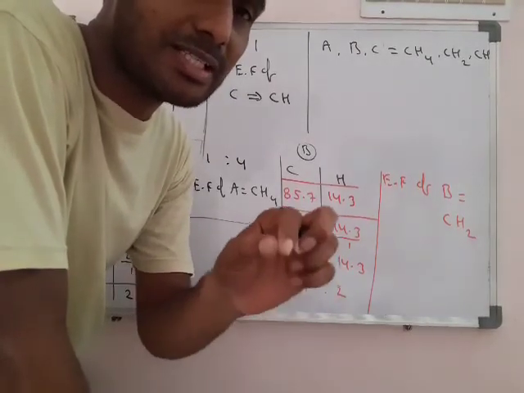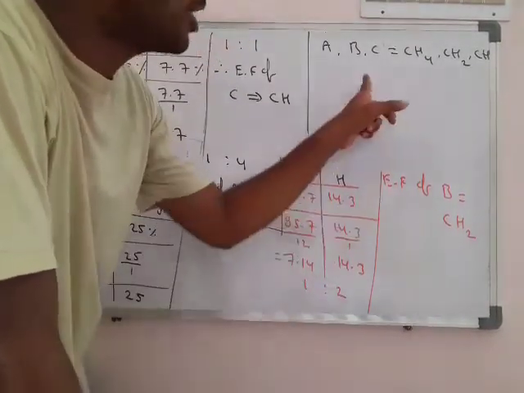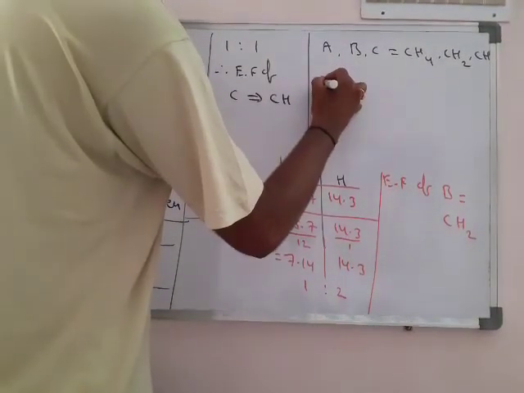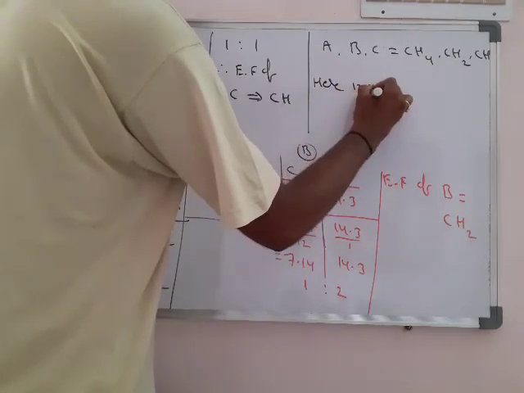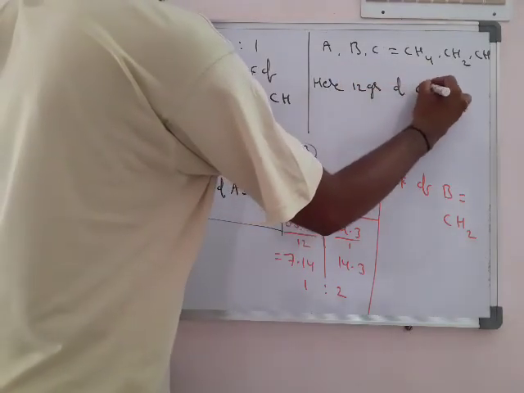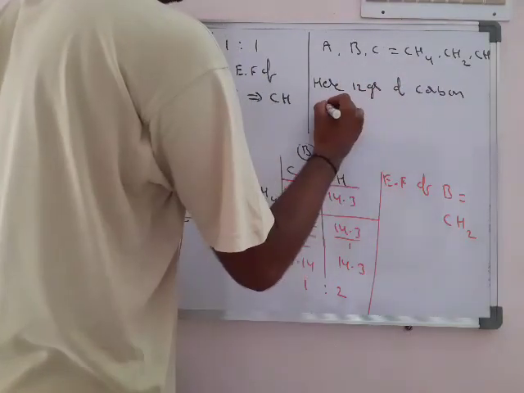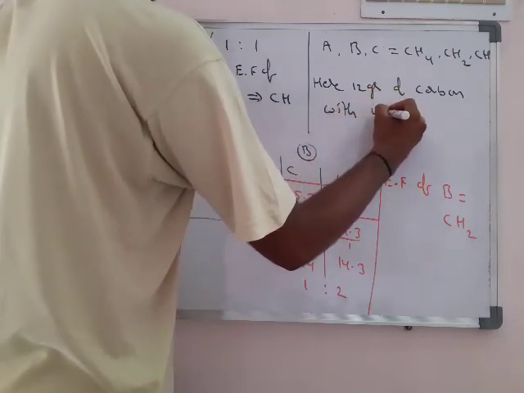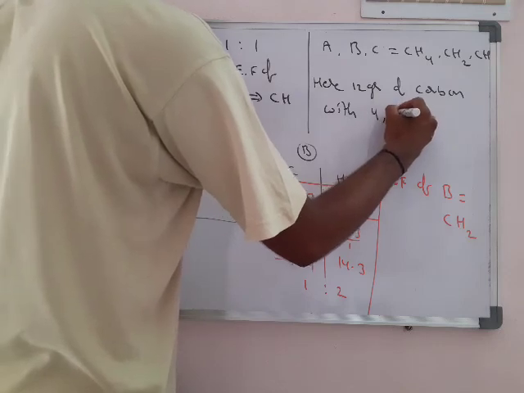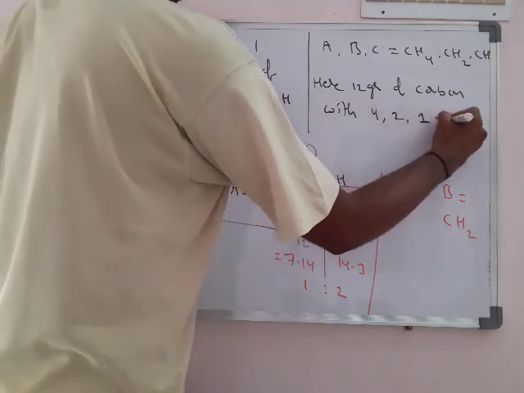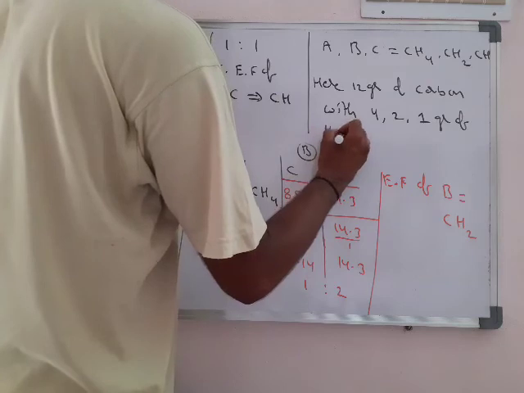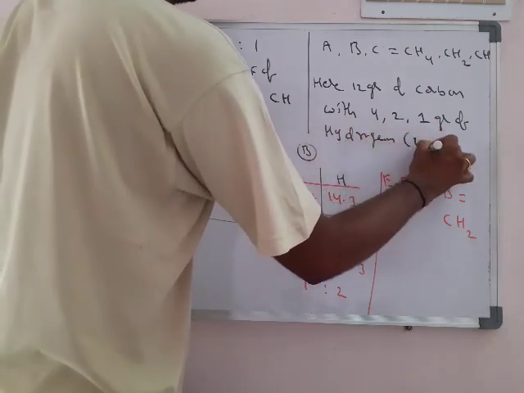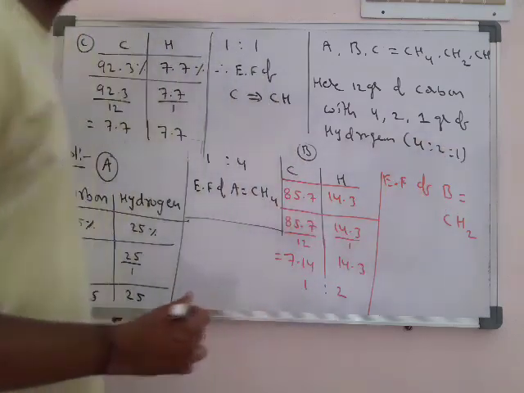That means 12 grams of carbon reacts with 4, 2 and 1 grams of hydrogen. They are 4:2:1 simple ratios.